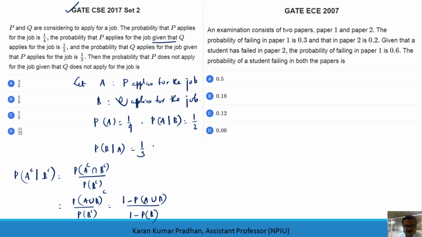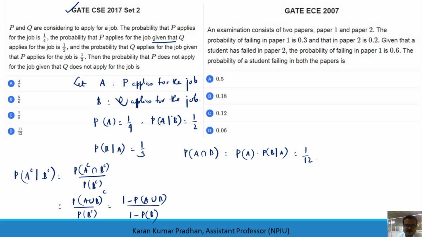So from this I'll go back to the multiplication theorem of conditional probability. We know that probability of A intersection B is, using these two, probability of A multiplied by probability of B given A. So it will be 1 by 12, definitely.